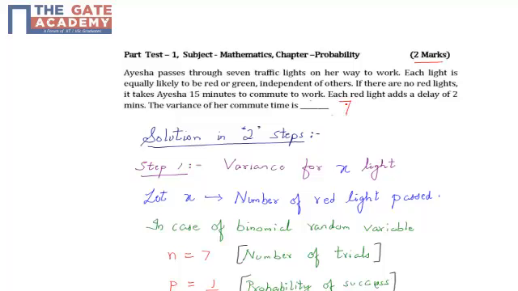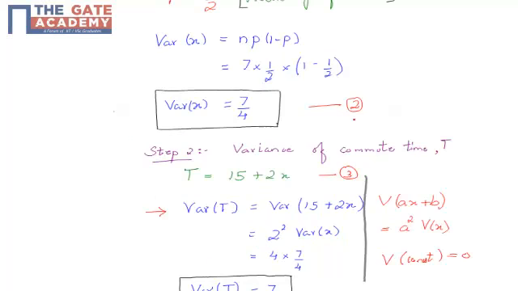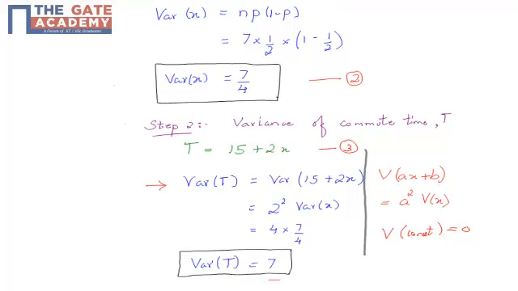So always remember, when we are given such kind of question, we would first find the variance of X, the number of red lights, in our first step, and in the second step we would find the variance of the commuted time, wherein in our case we got the final answer as 7.